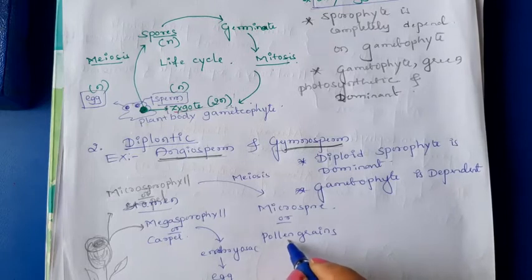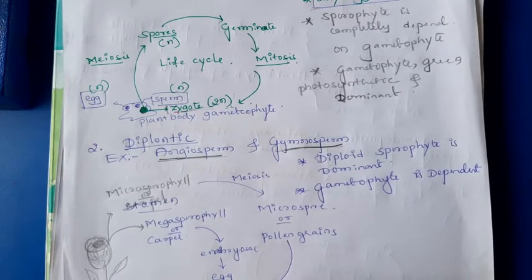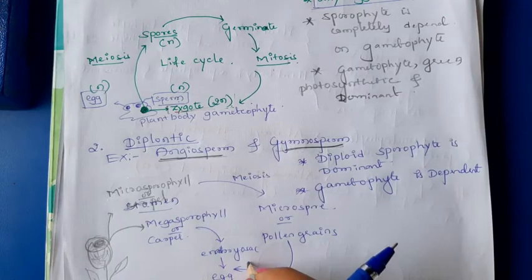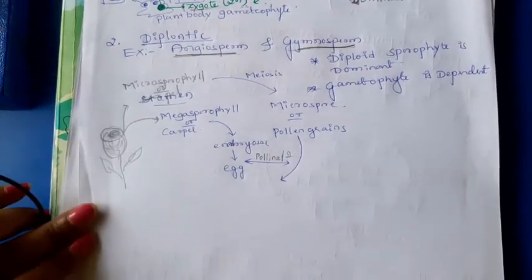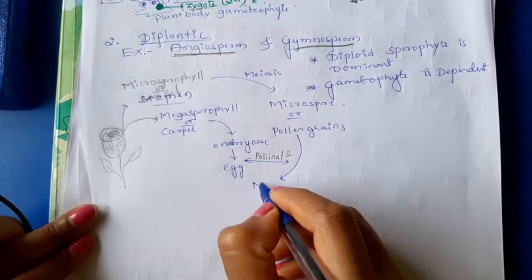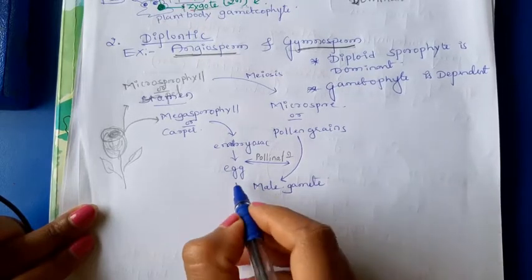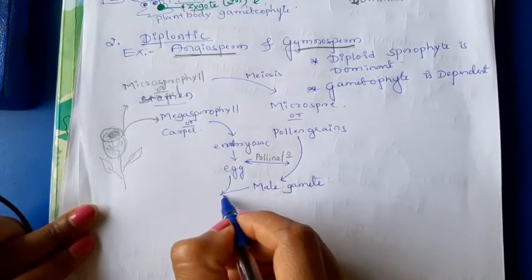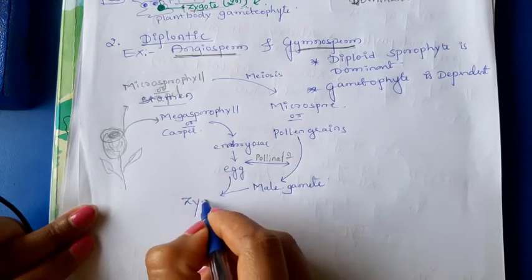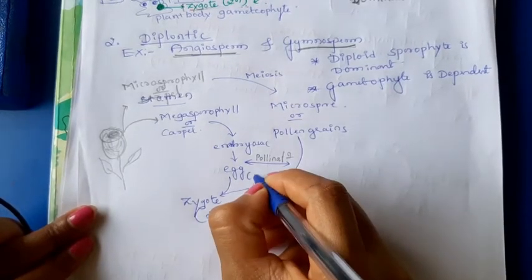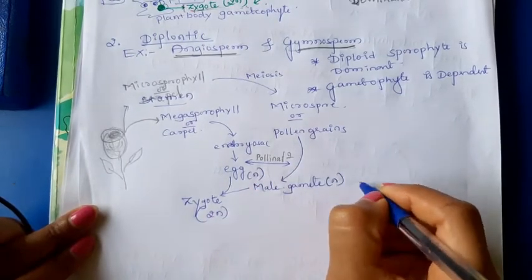The pollen grain, through pollination, transfers the male gametes. The fusion of egg and male gamete forms the zygote. Zygote is diploid, the egg is haploid, male gamete is haploid.